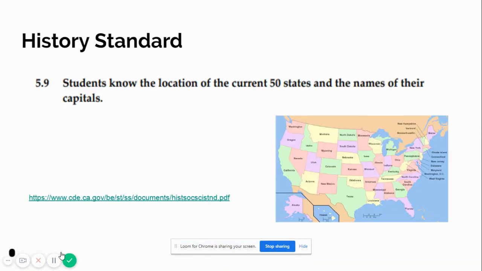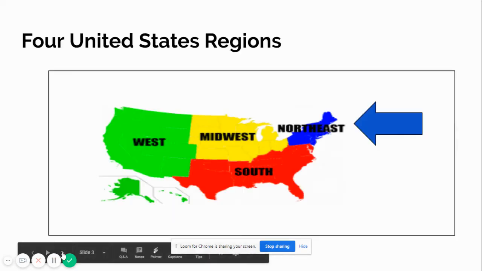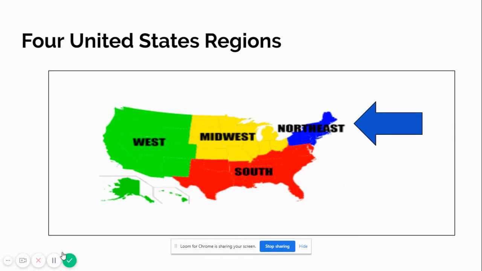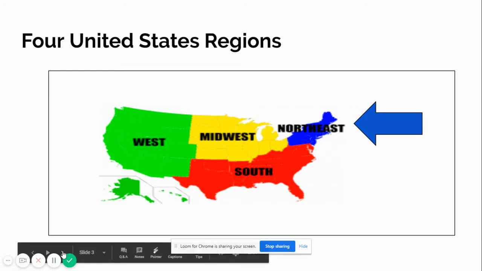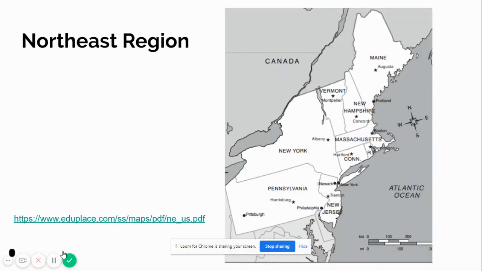Our history standard here in California is to know the location of the current 50 states and the names of their capitals. And this is our last segment, the Northeast region. It borders Canada and the Atlantic Ocean. As you can see there, the blue arrow will help us find it.